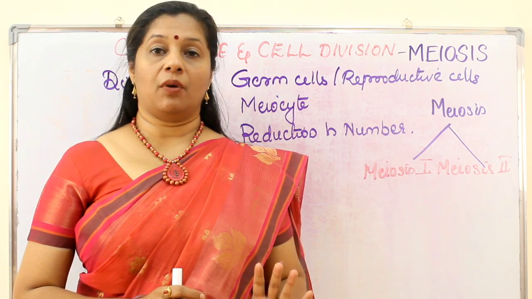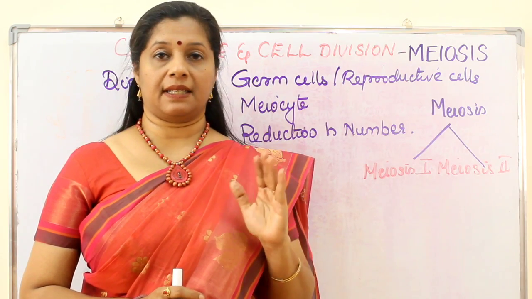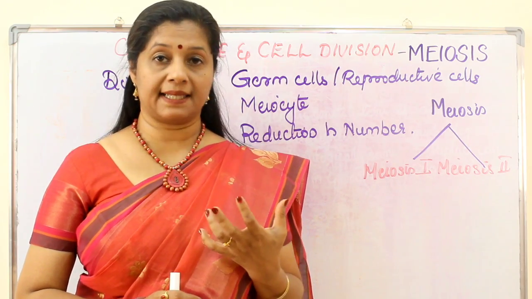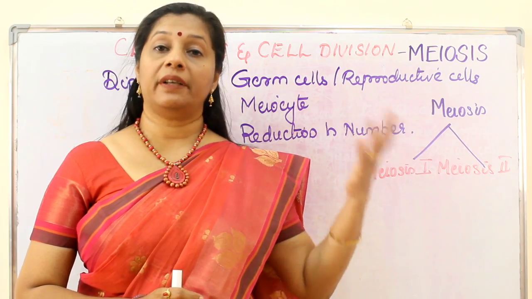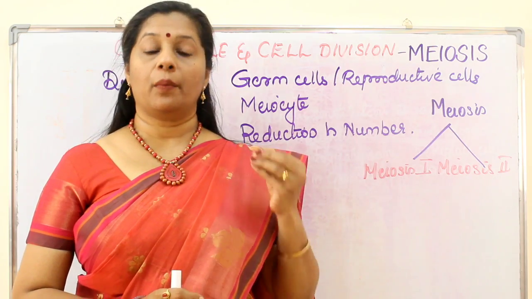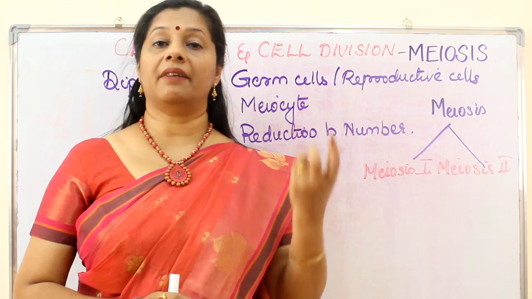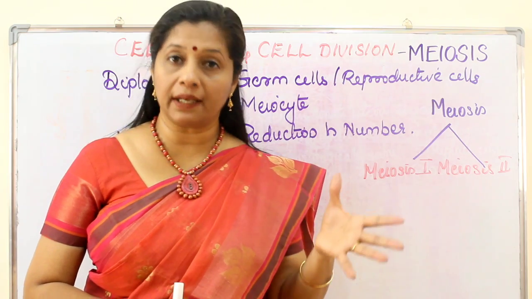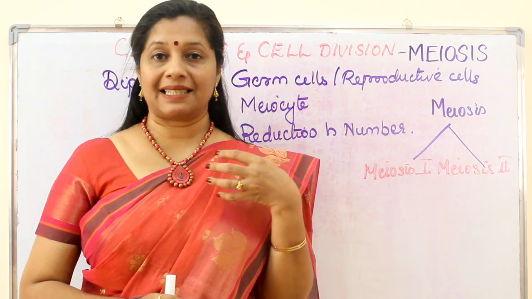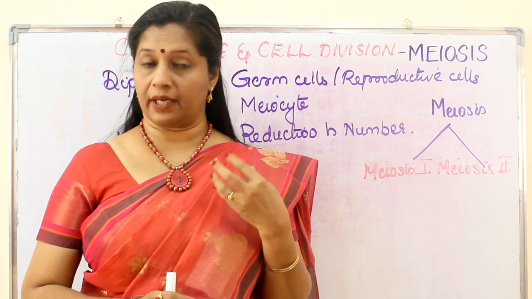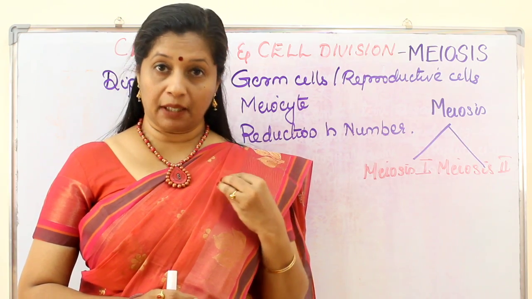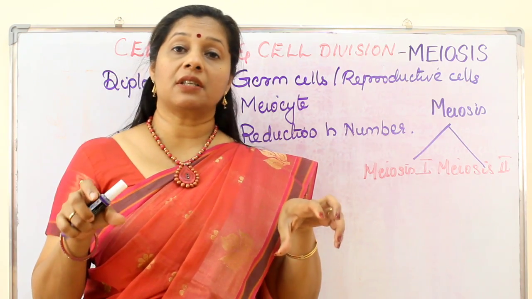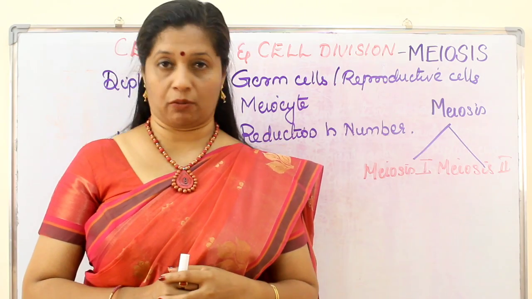All the cells in our body except the reproductive cells, which we call somatic cells, undergo a division called mitosis, where one mother cell divides into two daughter cells with an equal number of chromosomes. So if the mother cell has 23 pairs of chromosomes, each daughter cell also will have 23 pairs of chromosomes.